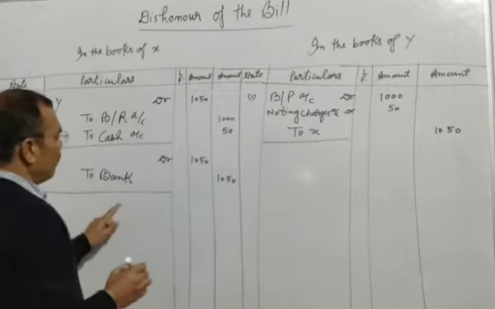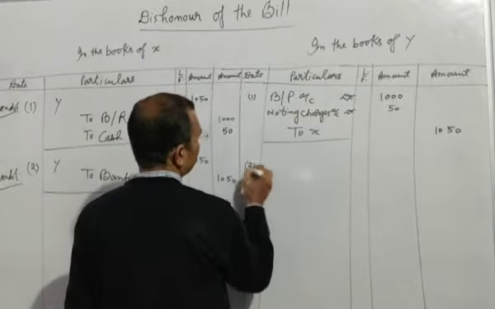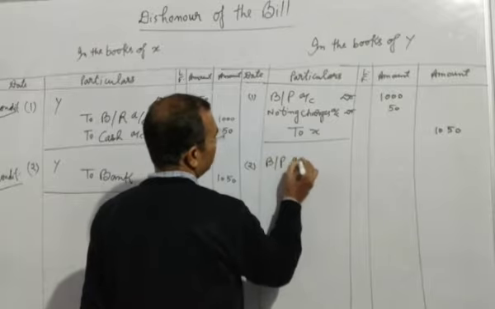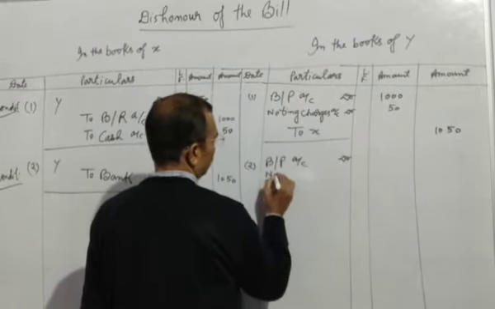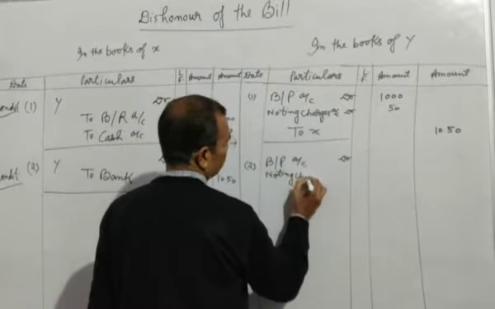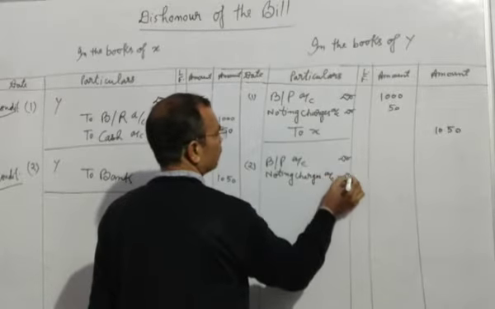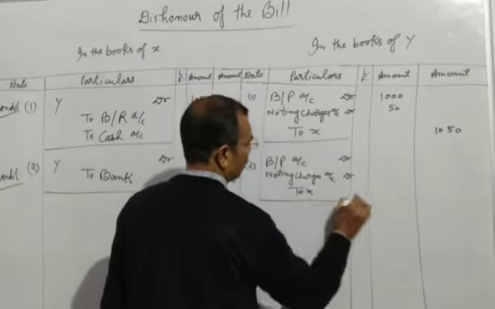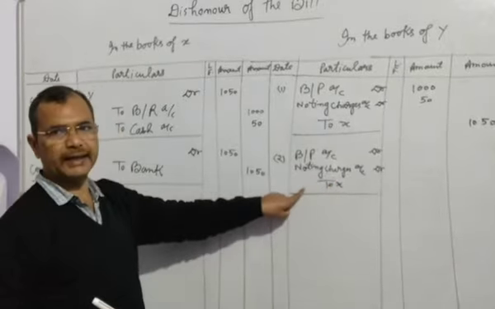Okay. Now in the books of the drawee we will make the same entry, there will be no difference. BP account debit, noting charges account debit, to X. There will be no difference in the first condition or in the second condition.